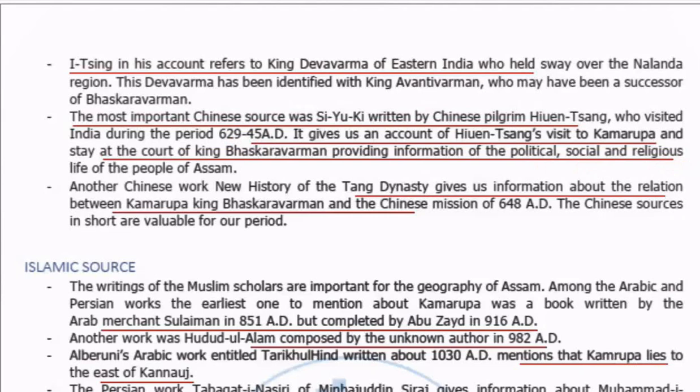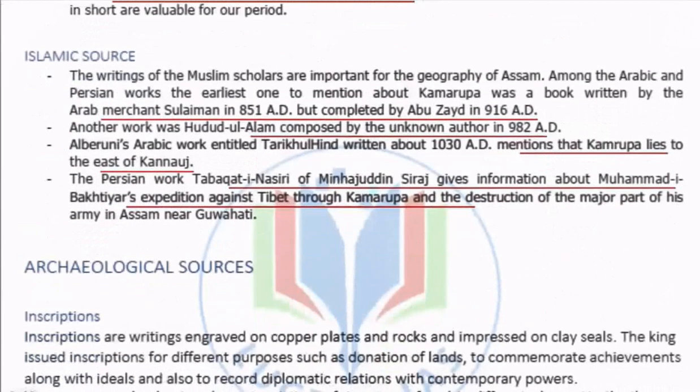Similarly, another Chinese work, the history of the Tang Dynasty, gives information about the relation between the Kamrupa King Bhaskar Brahmana and the Chinese mission of 648 AD. Then the Islamic sources, the foundation sources, are there. For example, the Arab merchant Suleiman in 851 AD refers to Kamrupa. Similarly, Hudud al-Alam, composed by an unknown author in 982 AD, refers to Kamrupa.